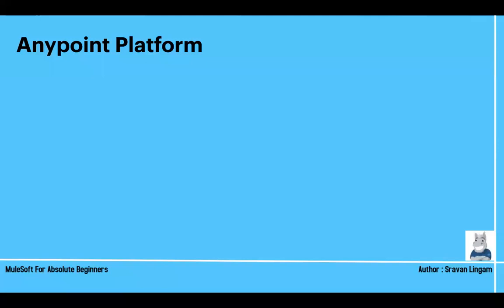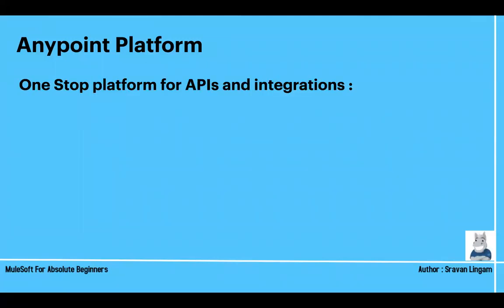What is MuleSoft, what is an API, and what are web services. Now, Anypoint Platform. Anypoint Platform is the product of MuleSoft. What does Anypoint Platform have? It basically has a website. It is a one-stop platform for APIs and integrations. That means in the Anypoint Platform, we have something called Design Center where we can design and develop our APIs. We'll come to all these things.